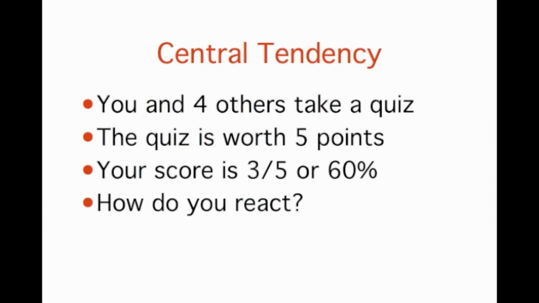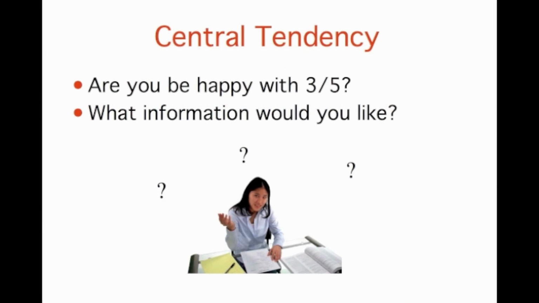Imagine this situation. You are in a class with just 4 other students, and the 5 of you took a 5-point pop quiz. Today, your instructor is walking around the room, handing back the quizzes. She stops at your desk and hands you your paper. Written in bold black ink on the front is 3 out of 5. How do you react? Are you happy with your score of 3 or disappointed? How do you decide? You might calculate your percentage correct, realize it is 60%, and be appalled.